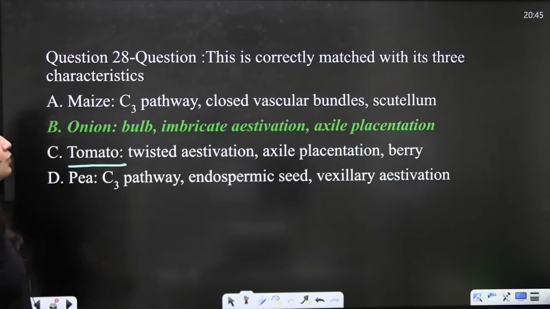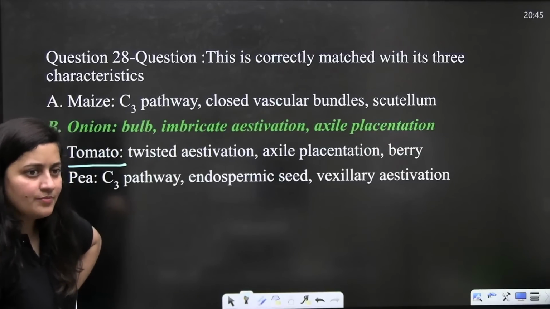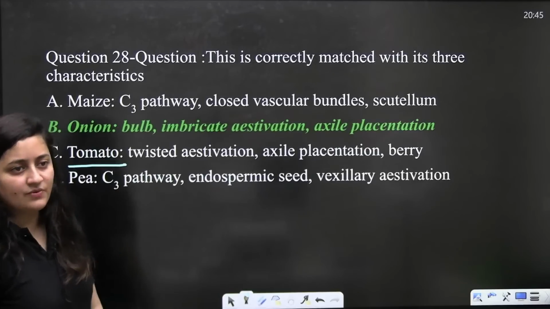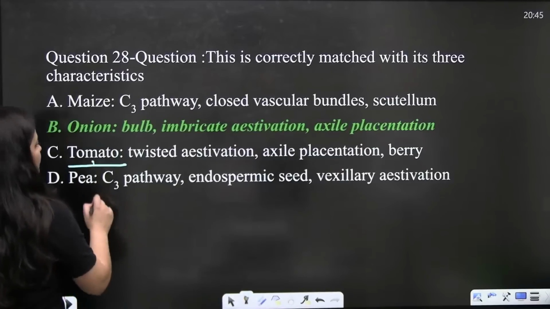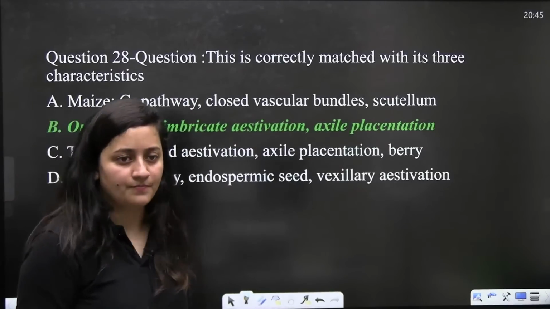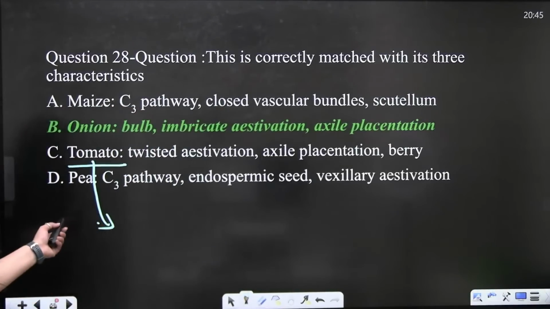So what about tomato? What type of estivation is there in the case of tomato? Axile placentation is correct in the case of tomato. Even berry is correct in the case of tomato. But what about this twisted estivation? Which estivation is there in the tomato? Can anyone in the class answer it?